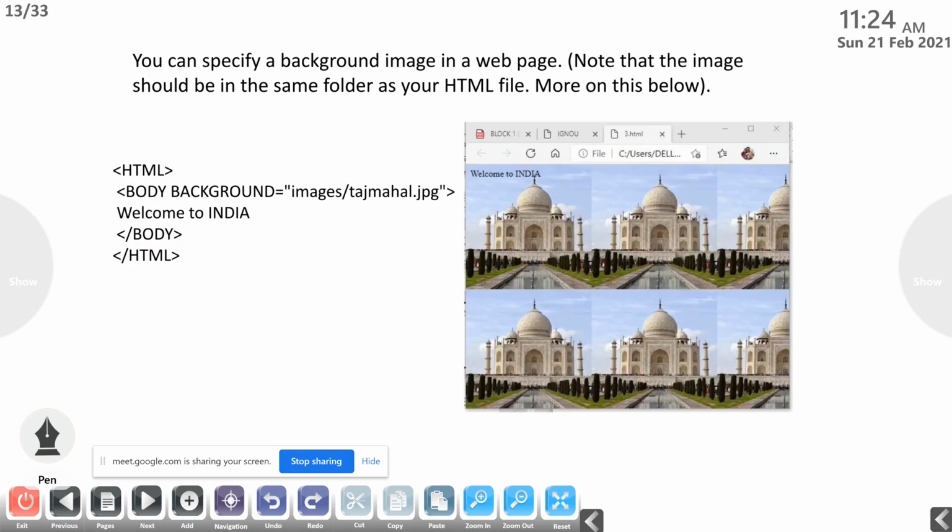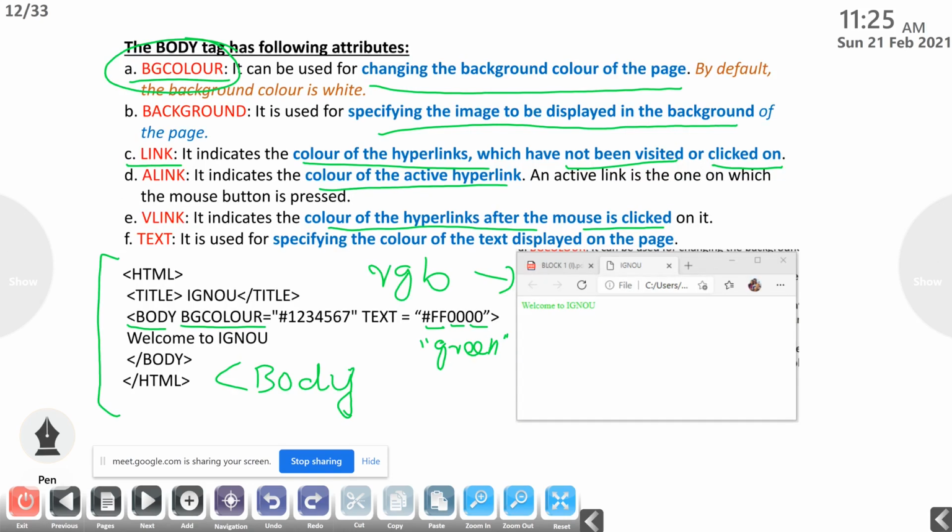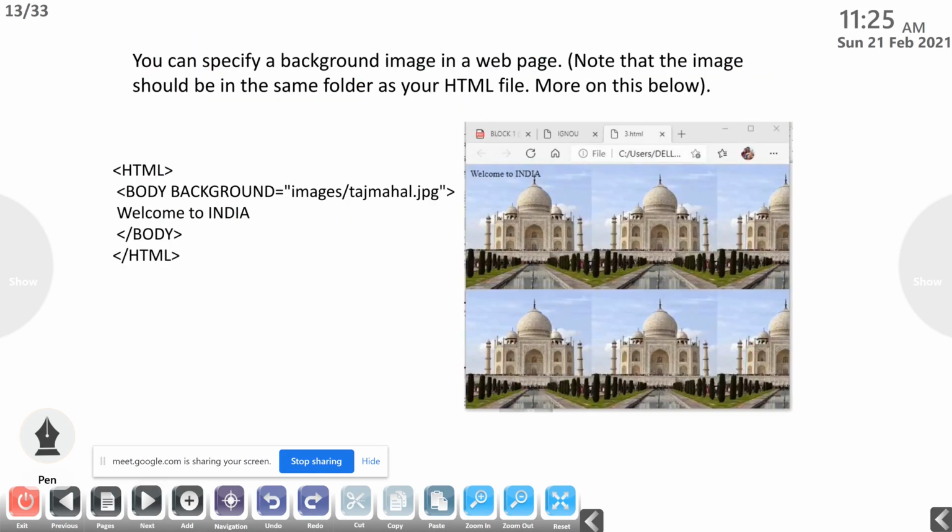Then you can specify a background image in a web page. Note that the image should be in the same folder as your HTML file. Instead of the background color, you can also specify a background image. So this is the second attribute, body background. I placed this image in a folder called images, so I use images slash. We should use a forward slash over here.